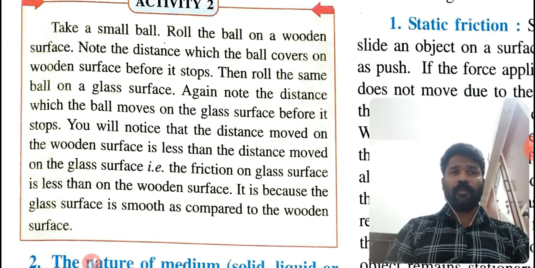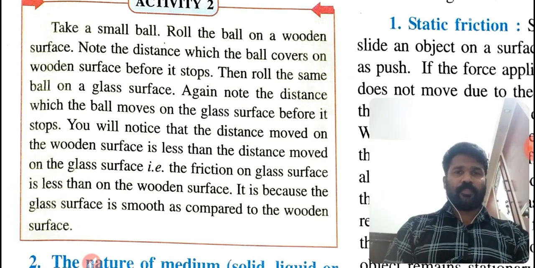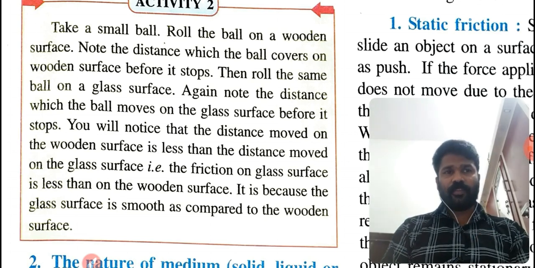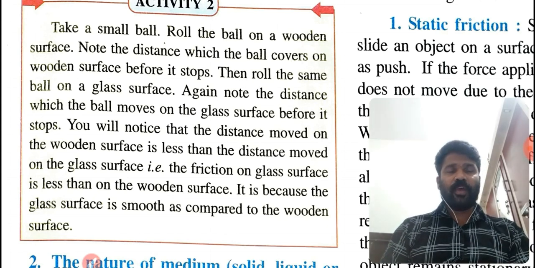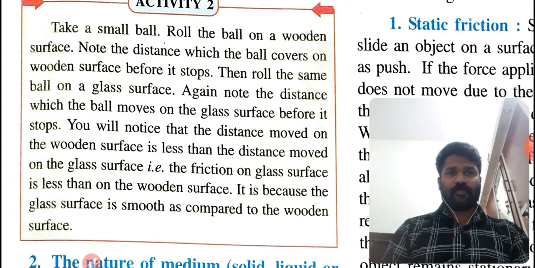You will notice that the distance moved on the wooden surface is less than the distance moved on the glass surface. What is the reason?